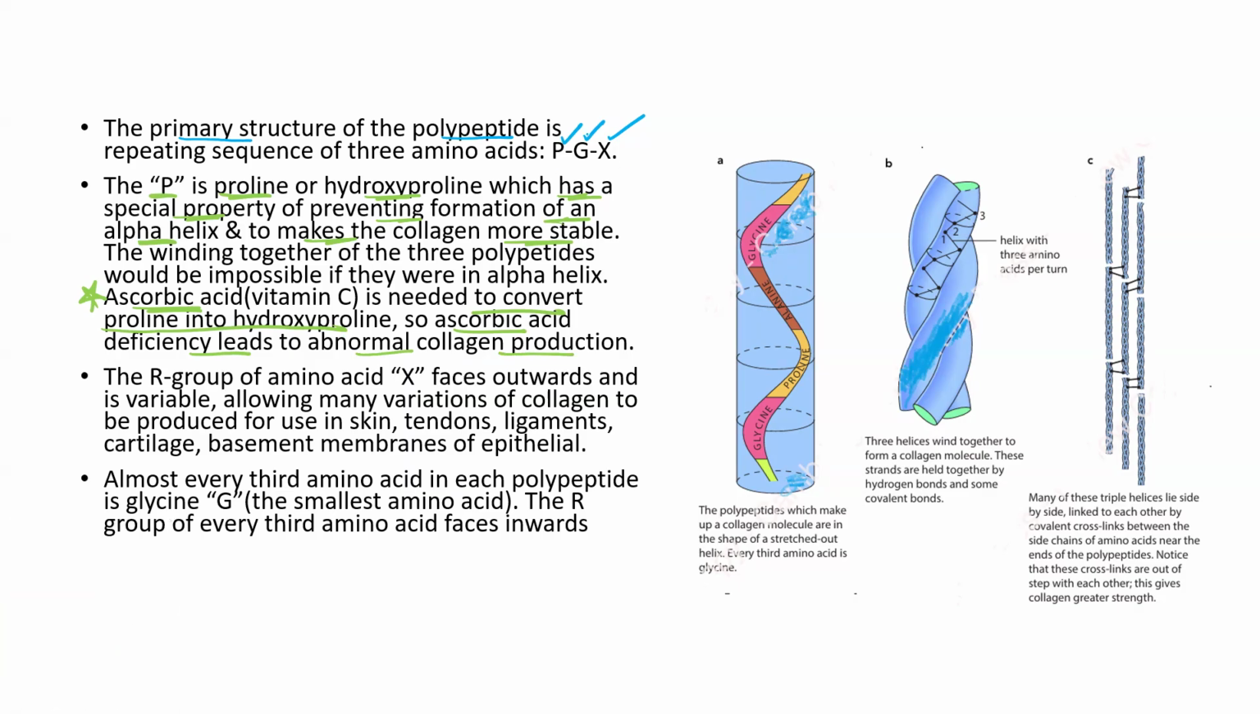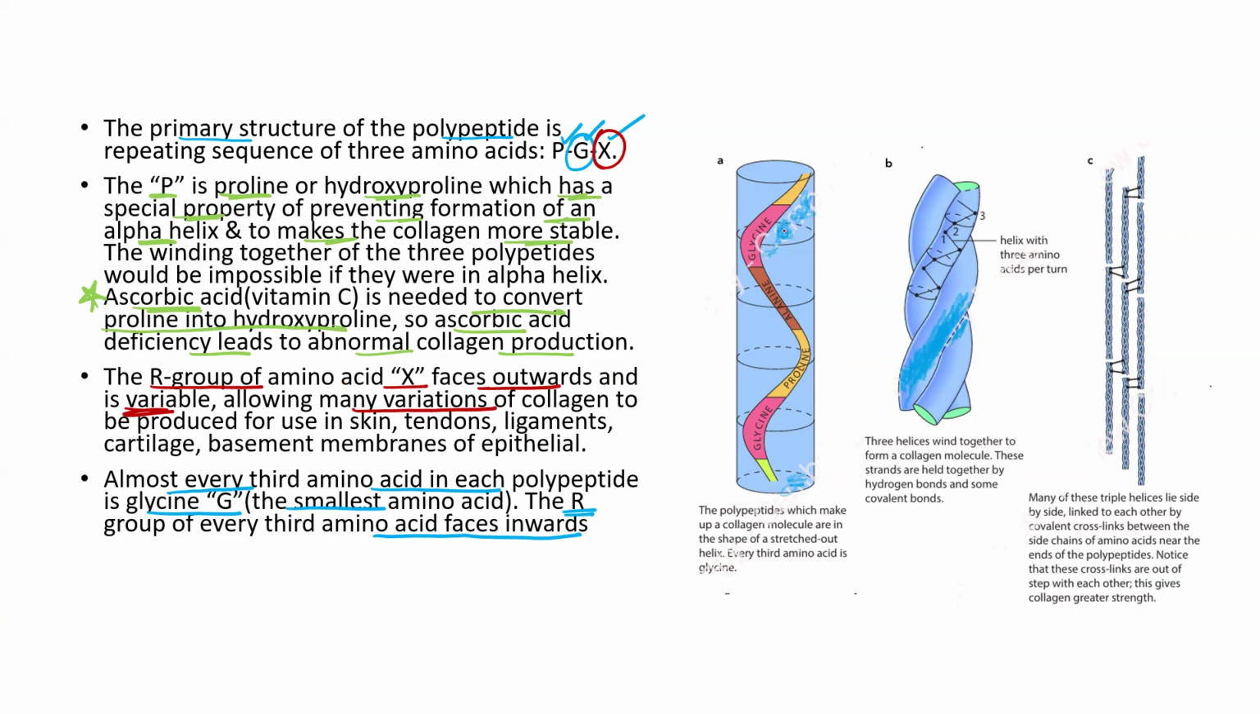Now next I'm discussing G. Clear? Second is G. Almost every third amino acid in the polypeptide chain is G. This is the smallest amino acid, having a hydrogen atom as the R group, which always faces inward. Clear? Now see next, this is X. The R group of amino acid X will face outward and it is variable. That is why many variations of collagen exist.